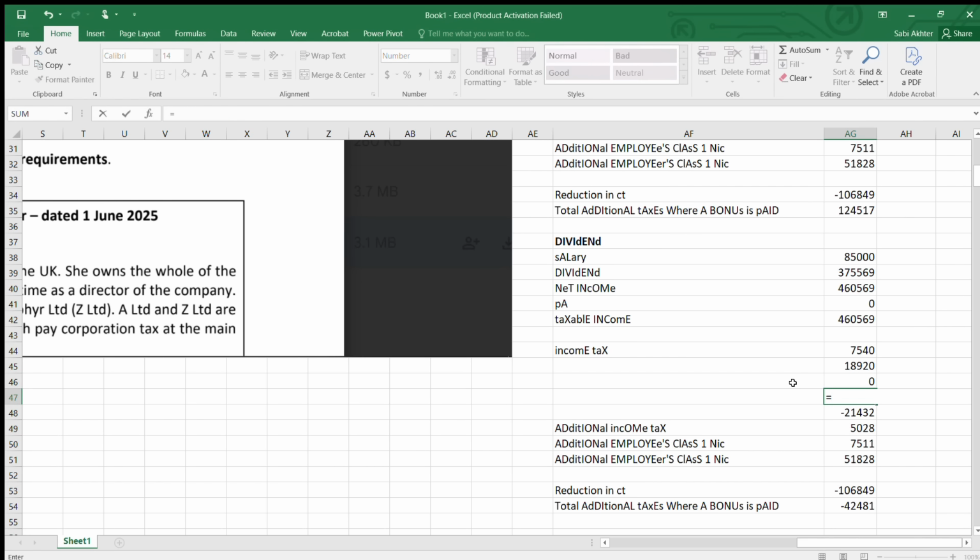And then you have to see whether you have anything in the higher rate before moving to addition. So you have, okay, it's 125,140 minus the 85,000, that is from your non-savings, minus 500 of dividend. It is 39,640. So this 39,640 will be taxed at the higher rate, that is 33.75%, because we have moved to dividend now. And then the balance will be at the additional rate.